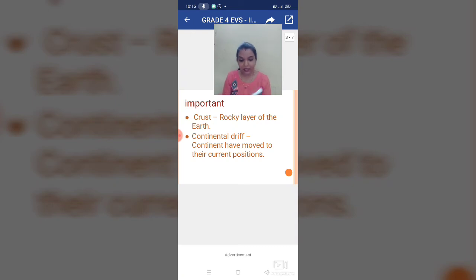Okay, an example is given: a section of the continent of Asia moved recently. The movement caused this land to push against the rest of the continent, and this was caused by a major earthquake in Nepal, which happened in 2015. That is the continental drift. I hope all of you understood what is meant by continental drift.